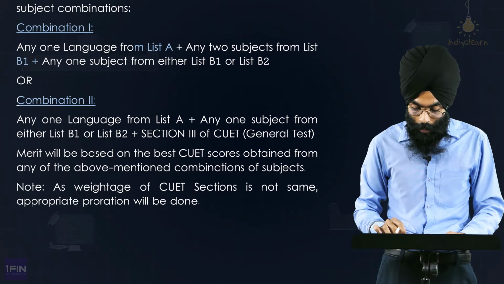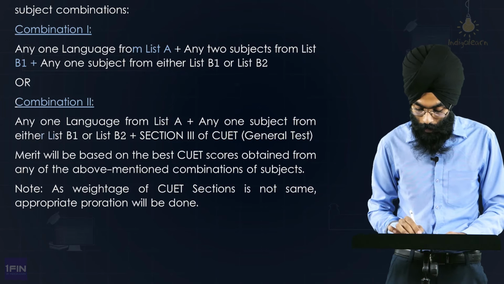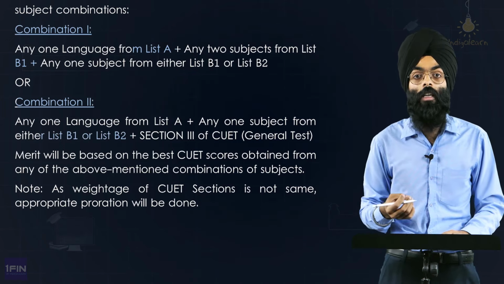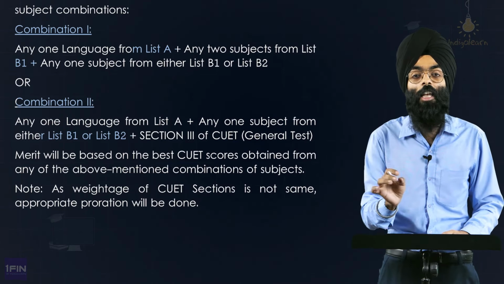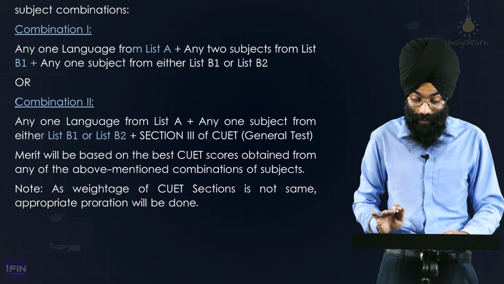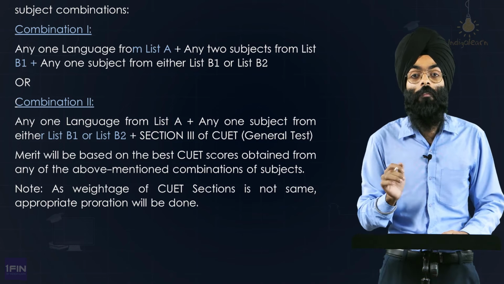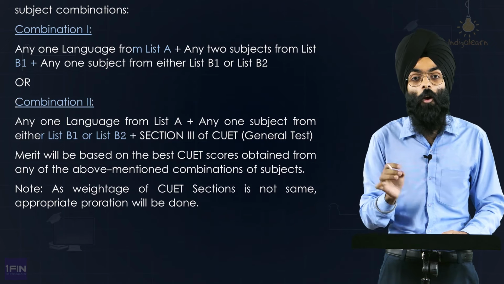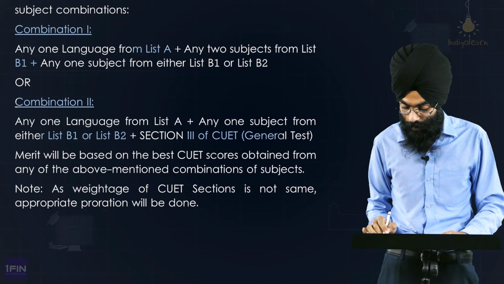Combination 2: any one language from list A plus any one subject from either list B1 or B2. Now, combination 2 has expanded the scope further. You can take any one subject from B1 or B2. They have not said it must be from B1. It could also be your optional subject, physical education, let's say. So, English or Hindi, physical education, plus section 3 of CUET, general test.